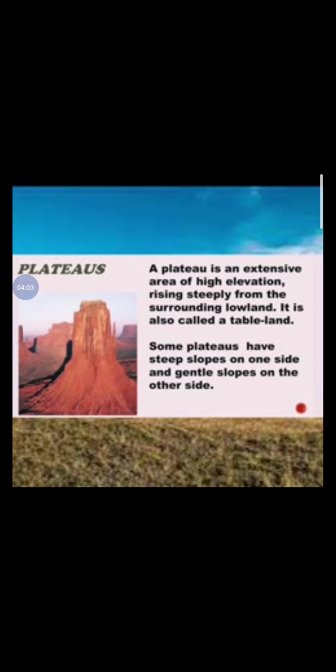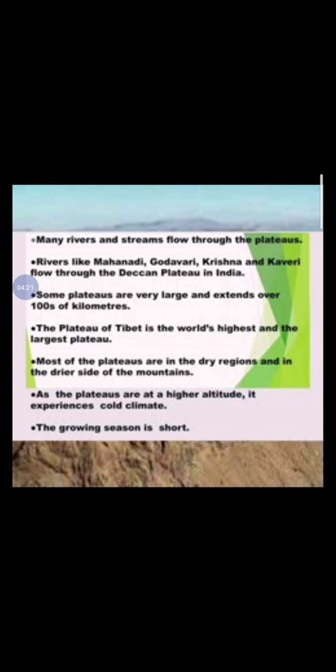Now plateaus. What is meant by a plateau? It is an extensive area of high elevation rising steeply from the surrounding lowland. It is also called tableland, as shown in the picture. Some plateaus have steep slopes on one side or on both sides. Many rivers and streams flow through the plateaus. Rivers like Mahanadi, Godavari, Krishna and Kaveri flow through the Deccan plateau in India. Some plateaus are very large and extend over hundreds of kilometers.